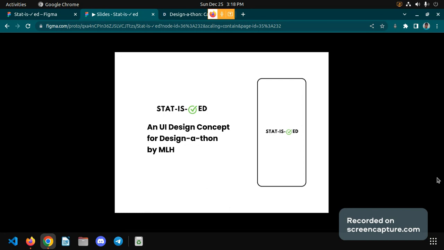Statistic is an UI design concept whose primary aim is to organize and keep track of data. It is mainly beneficial for small businesses, hospitals, local nursing homes, schools, etc.